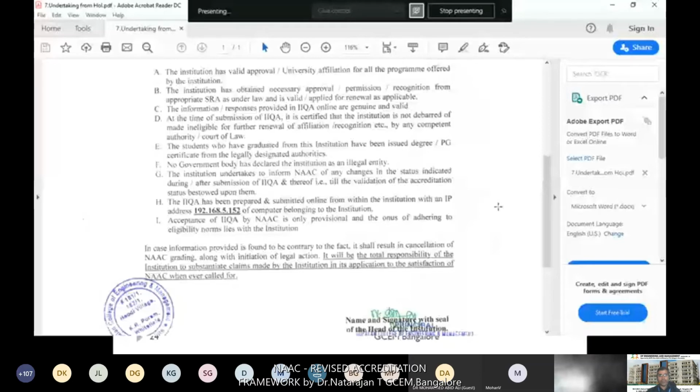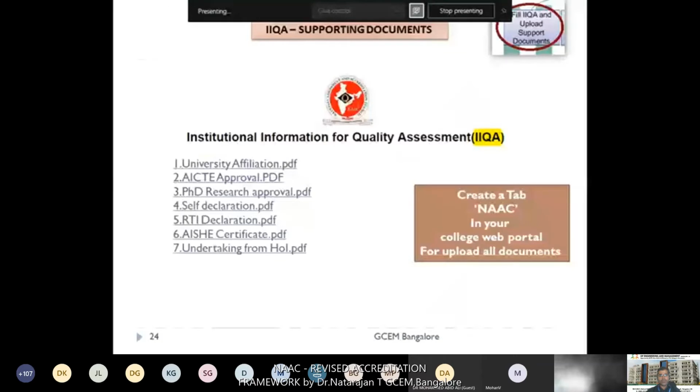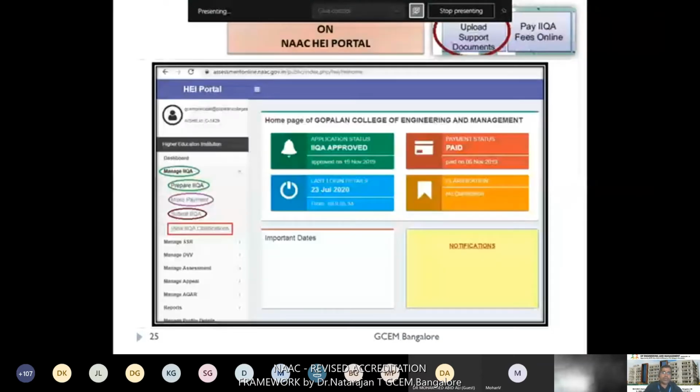Next we will move on to another one. Once you have prepared all this data and the supporting documents, how can you upload them to the NAAC portal? In the NAAC portal, you can see Manage IIQA here.